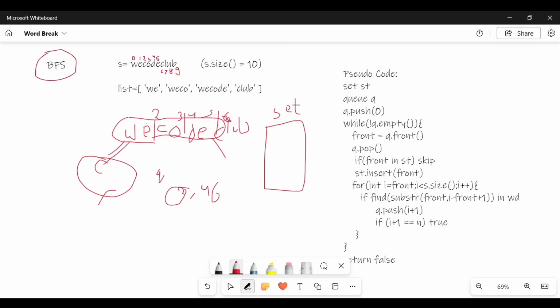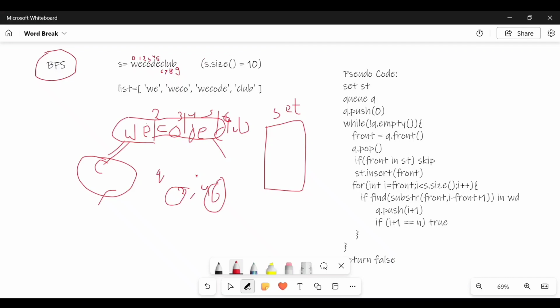And also here I maintain a set which keeps track of whether I have already reached that node previously or not. Let's say I get here 6. I will put it in my set when I explore my queue. So if any other time I encounter 6 again, I don't have to recompute it, because I know that I can't reach my result from 6.